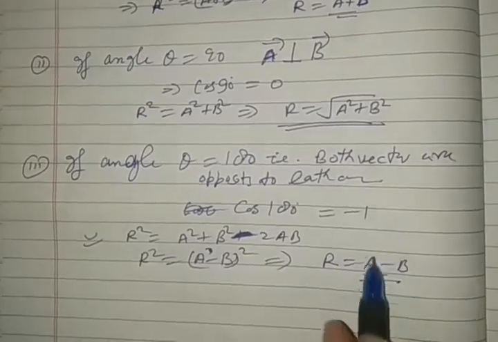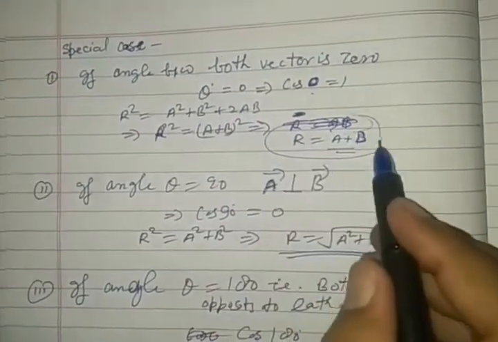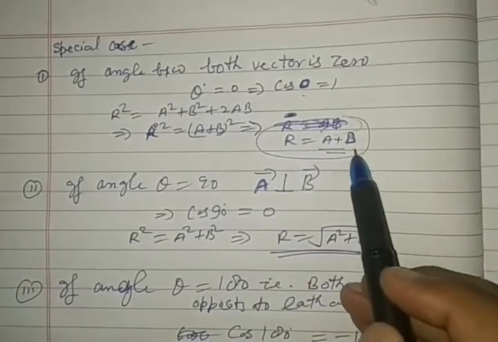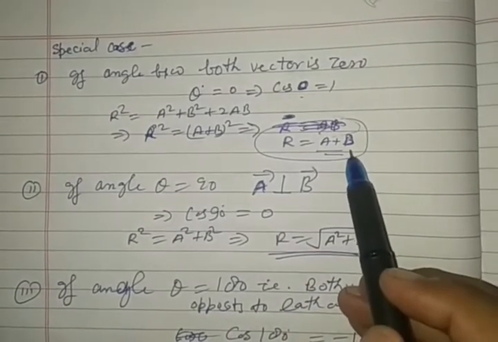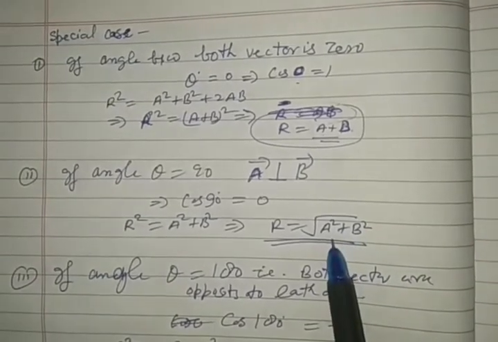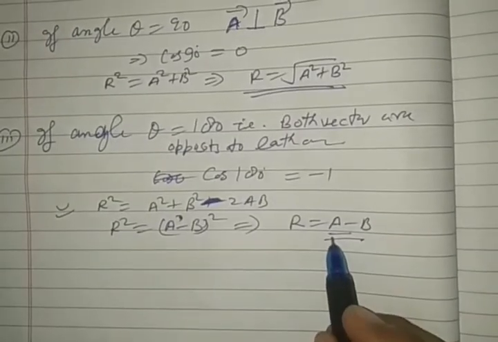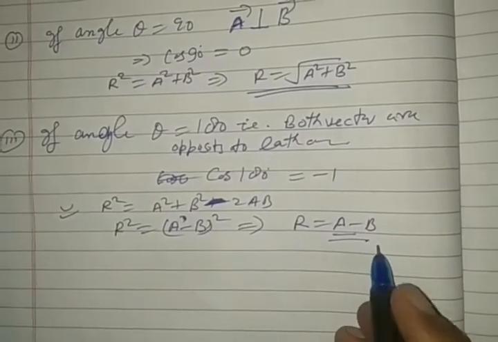When we analyze all three cases: in the first case, where both are in the same direction, making angle 0 degrees, it is the mathematical sum. At 90 degrees it is under root A square plus B square, and in the last case it is just the difference of both.